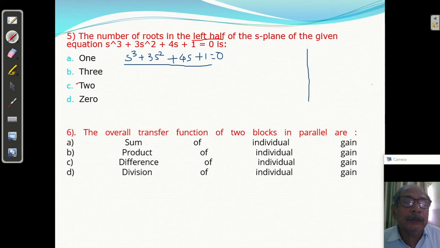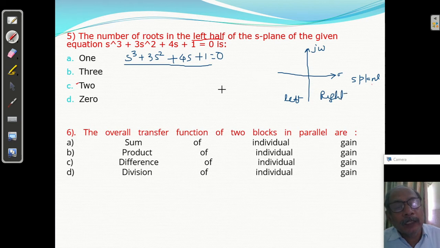This is the S-plane. This is the real part, this is the imaginary part. This is the left half, this is the right half. If all roots lie on the left side, the system will be stable.